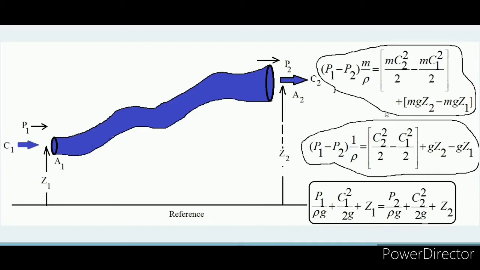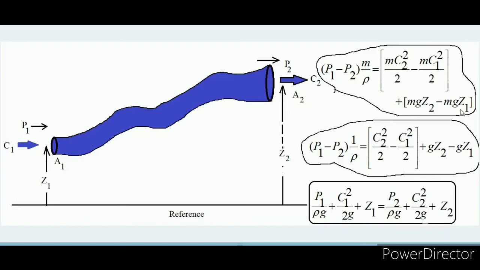The principle is very simple. Whatever work we are inputting to a system through which some fluid is flowing, and the volume flow rate of fluid going in must be equal to the volume flow rate which is coming out, this is the work input that is utilized for the rise in kinetic energy of the fluid plus the rise in potential energy of the fluid. Because energy is conserved, we can see over here that Bernoulli's theorem is based on the law of conservation of energy.